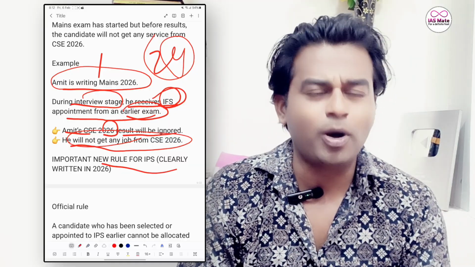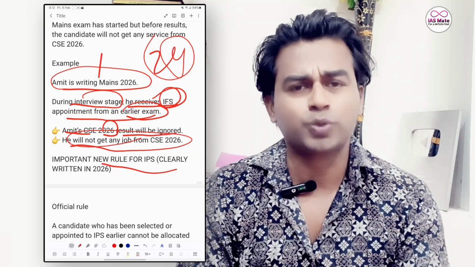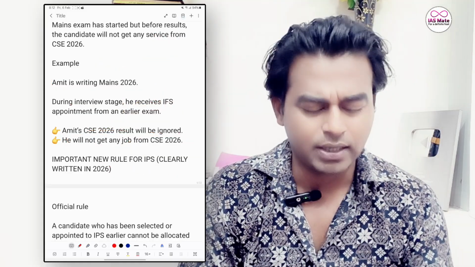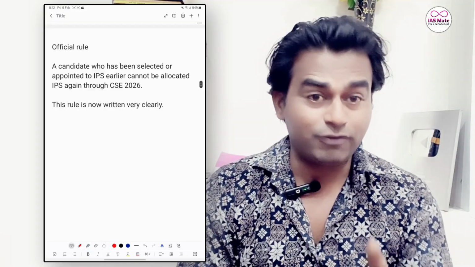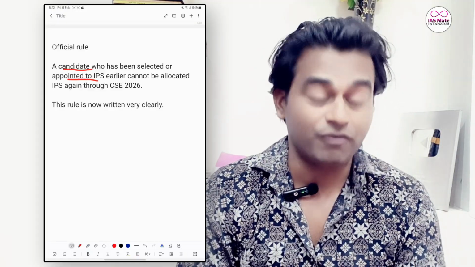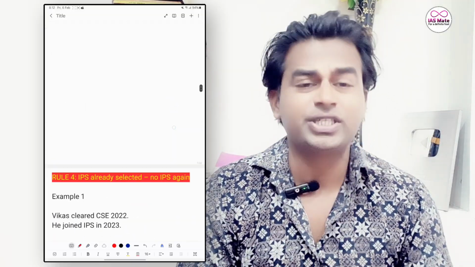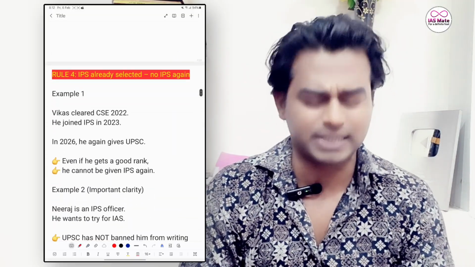Now we will talk about the IPS, because IPS is also a prestigious job. Most of the students want to become an IPS officer. The rule says that a candidate who has been selected or appointed as an IPS officer earlier cannot be allocated IPS again through CSE 2026. This has been clearly given in the official rules. We will understand it with an example.